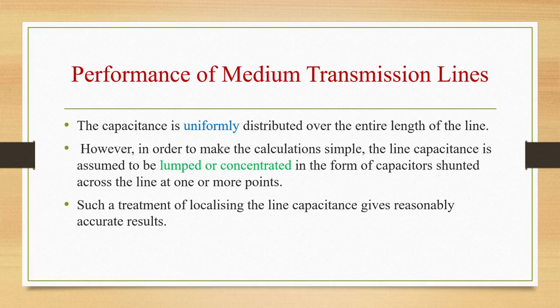Earlier in a short transmission line we have not taken capacitance into consideration, but now we have to. Capacitance is uniformly distributed over the entire length of the line. However, to make the calculation simple, line capacitance is assumed to be lumped or concentrated in the form of capacitors shunted across the line at one or more points. Such a treatment of localizing the line capacitance gives reasonably accurate results.